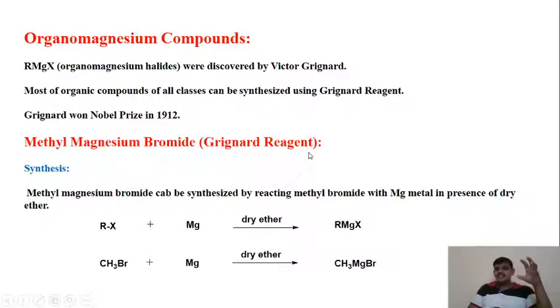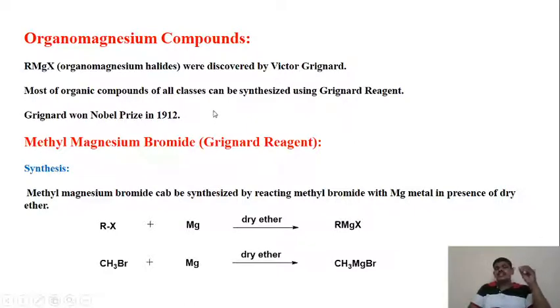They were named after the scientist and are called Grignard reagents. These are the most important class of reagents because they are used to prepare different organic compounds. We have functional groups in organic compounds, and compounds having different functional groups were synthesized by using Grignard reagents.